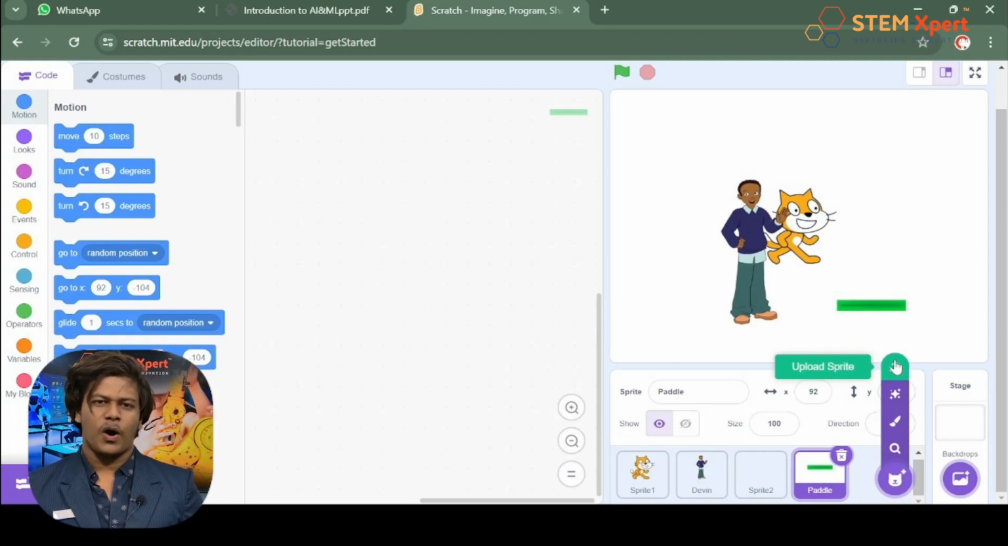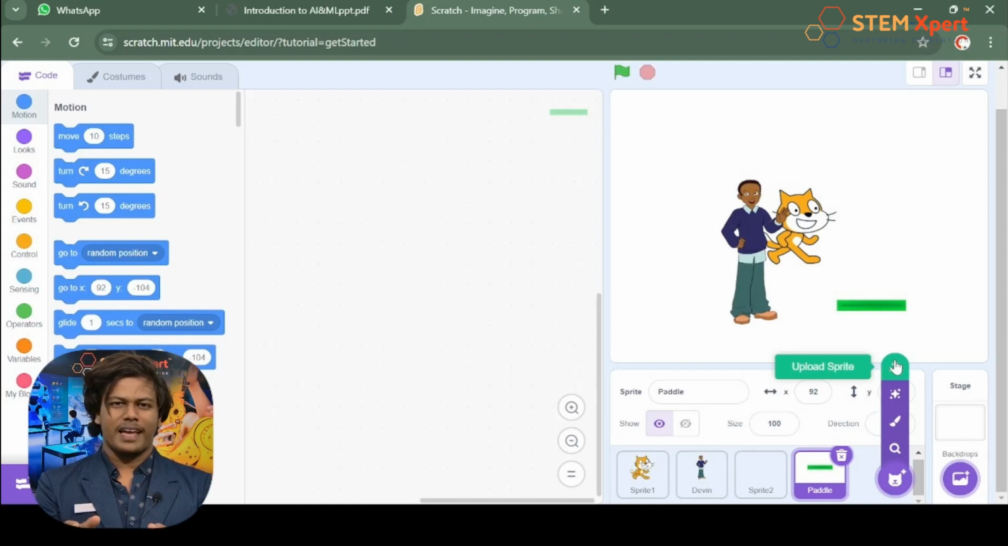Upload sprite. Wow, what does that mean? Any guess from anyone? What does that stand for? Upload sprite. Of course, that's going to be something, right? What do you guys think? Because here you can add your own image. That's going to be something. Trust me, that's going to be something.